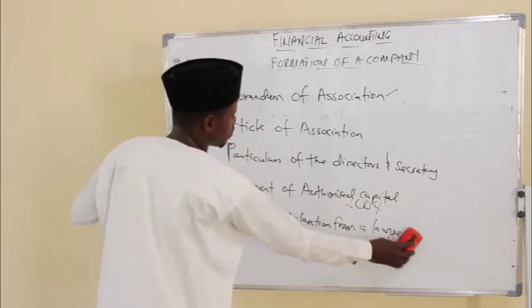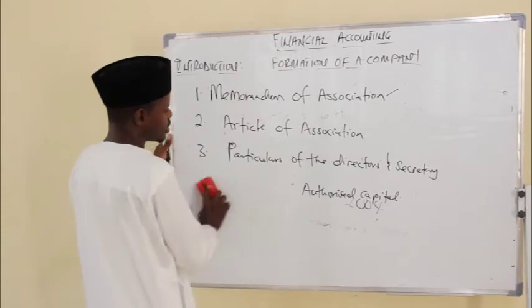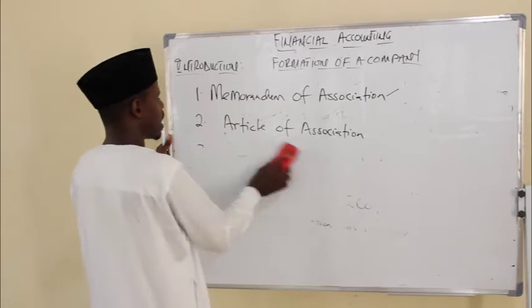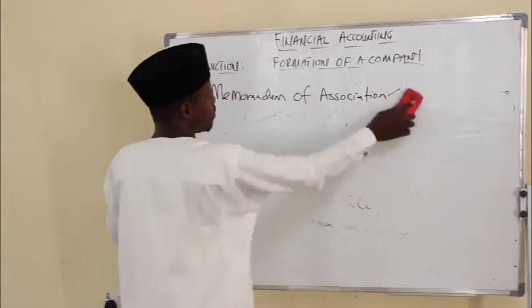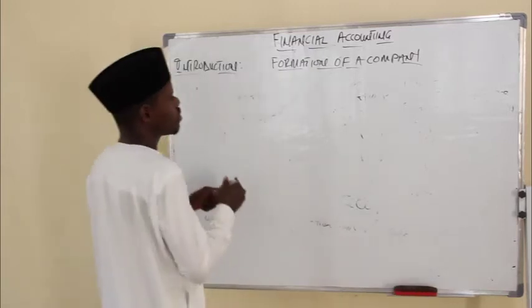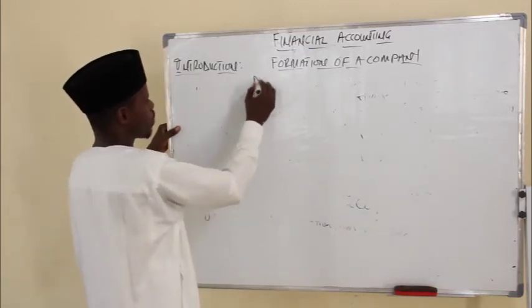Now, like I said earlier on, the laws that regulate companies in Nigeria is referred to as CAMA 2004. Based on CAMA 2004, we have different types of company.